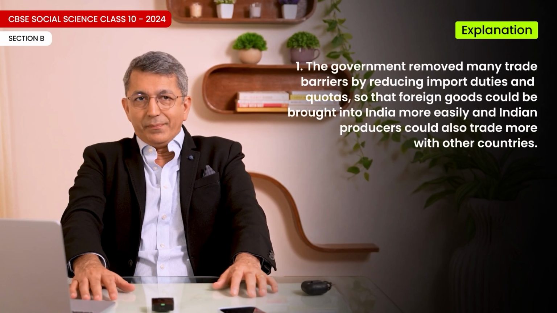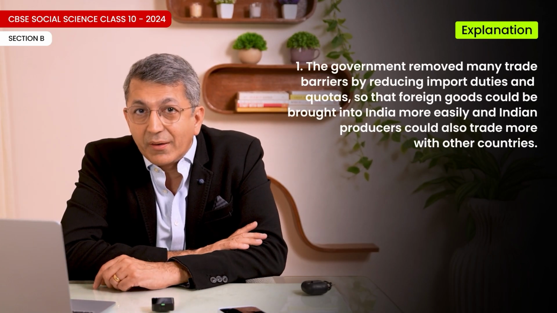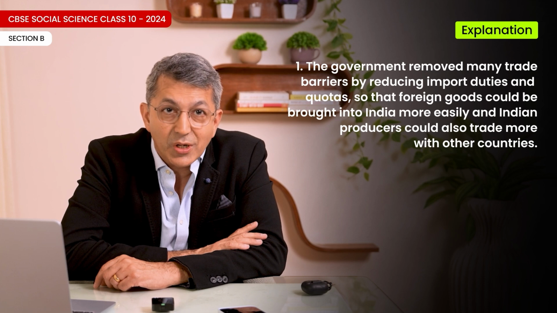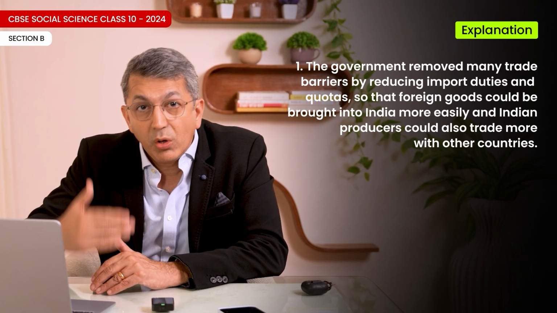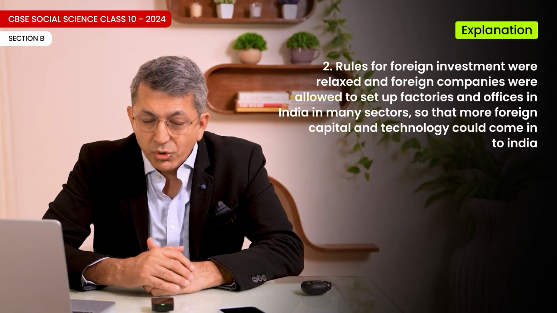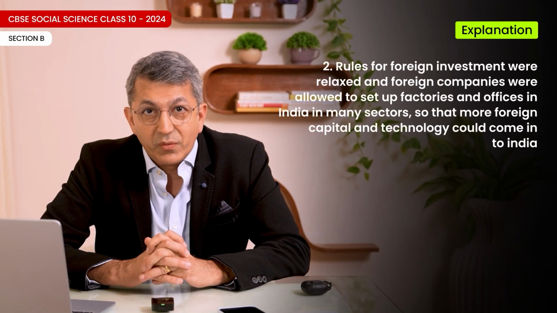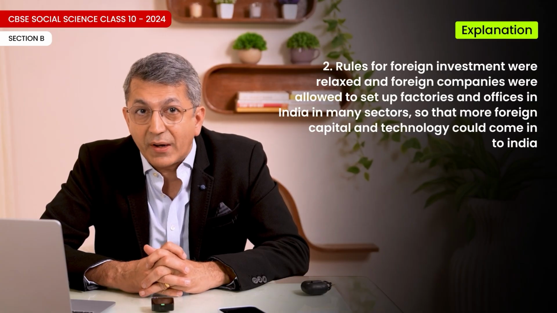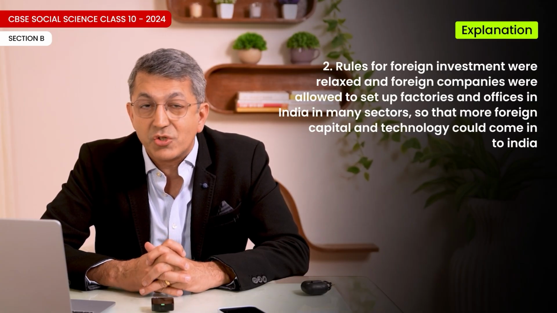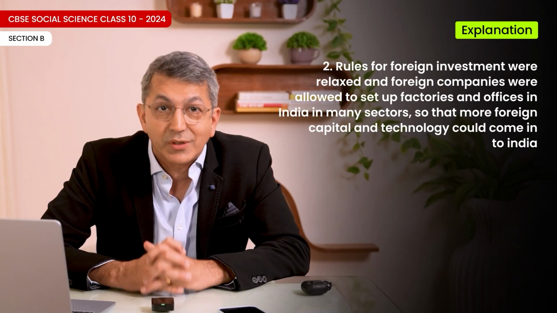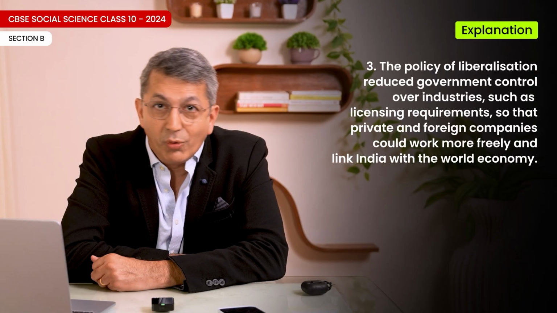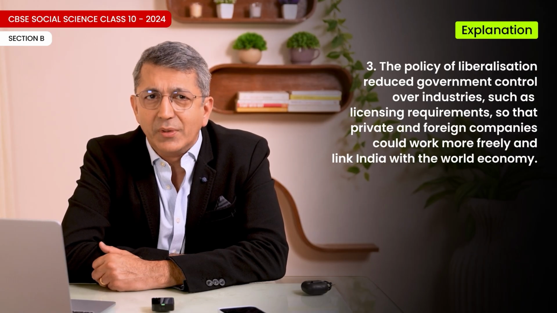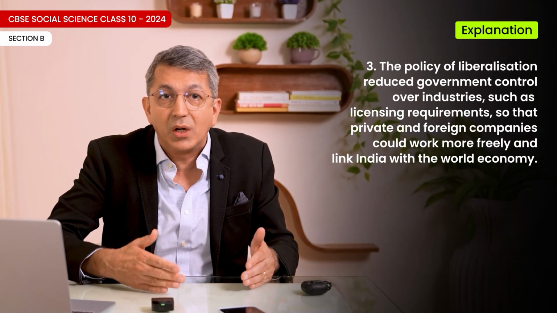Explanation. 1. The government removed many trade barriers by reducing import duties and quotas so that foreign goods could be brought into India more easily and Indian producers could also trade more with other countries. 2. Rules for foreign investment were relaxed and foreign companies were allowed to set up factories and offices in India in many sectors so that more foreign capital and technology could come into India. 3. The policy of liberalization reduced government control over industries, such as licensing requirements, so that private and foreign companies could work more freely and link India with the world economy.